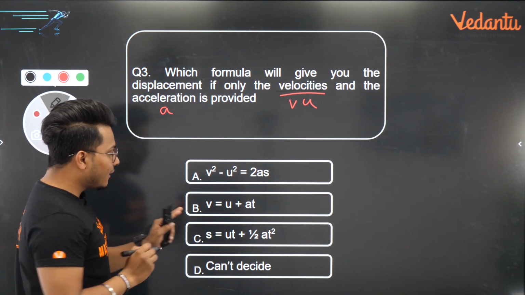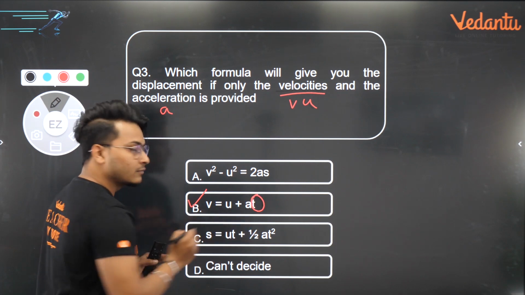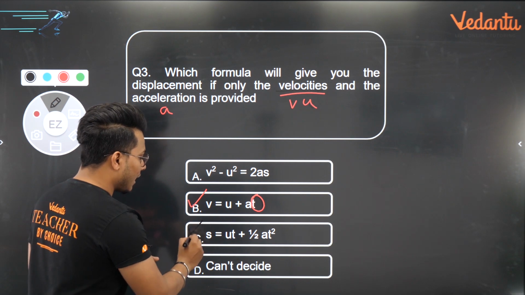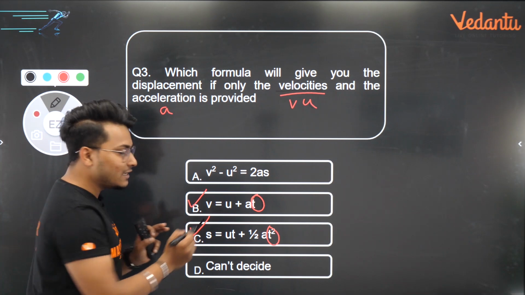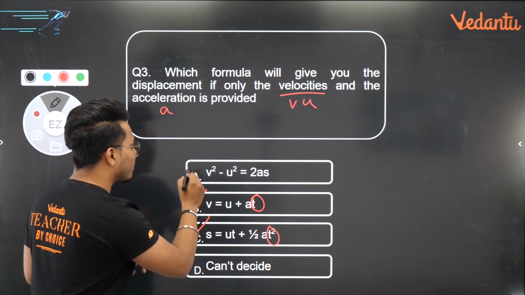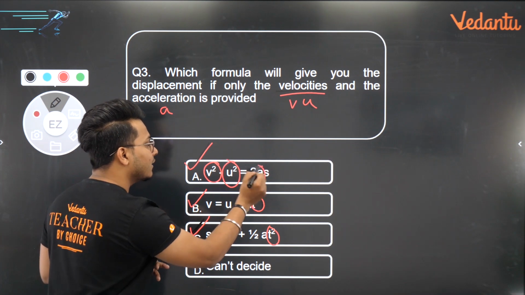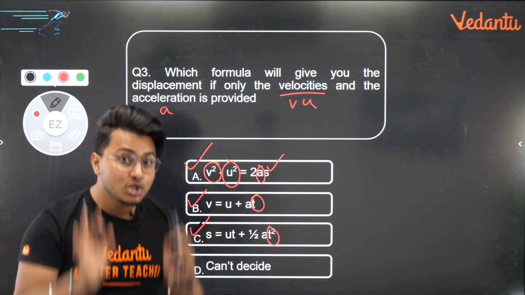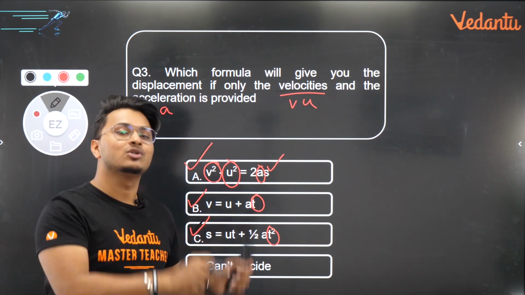Now, if I use this option B, T I don't have. If I use the option C, again in this scenario, time is not given to me. So I cannot use these B and C options. I can only use option A, which has V, which has U. A is given. I need to find S. Simple.